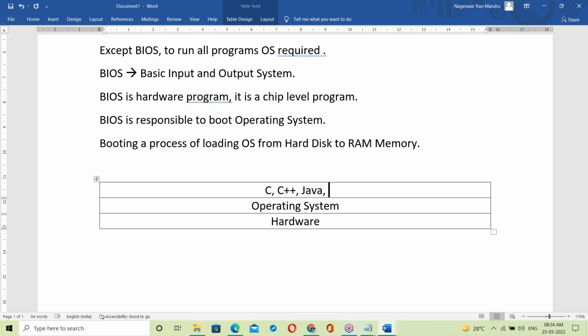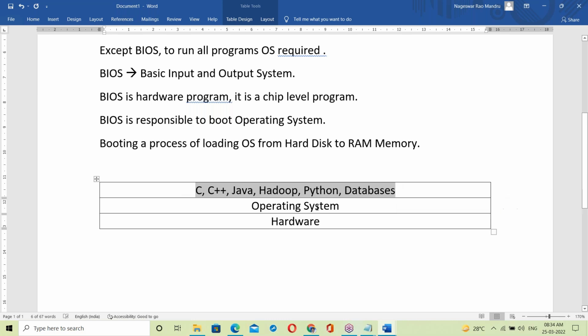Hadoop, Python, some databases, all databases. Even MS Office is running on top of the OS. Everything runs on top of the OS.